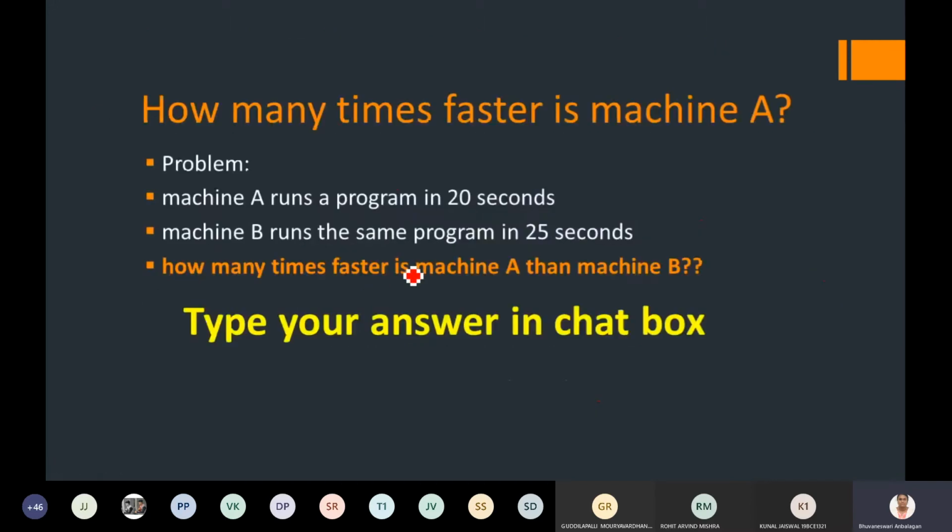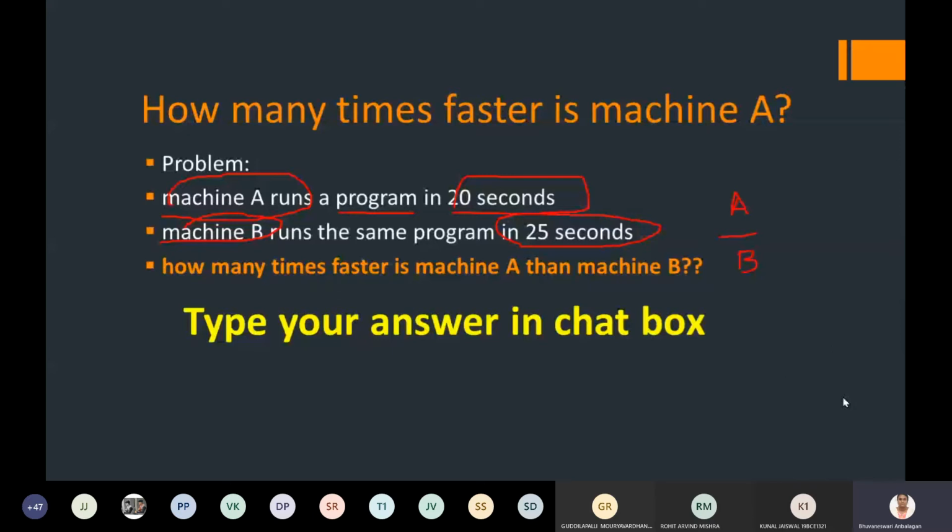Now coming to a small question. I have a processor machine A which runs a program, a set of instructions, in 20 seconds. I have another machine B which runs the same program in 25 seconds. Now type the answer in the chat box: how much faster is machine A when compared with machine B? Yes, type it.